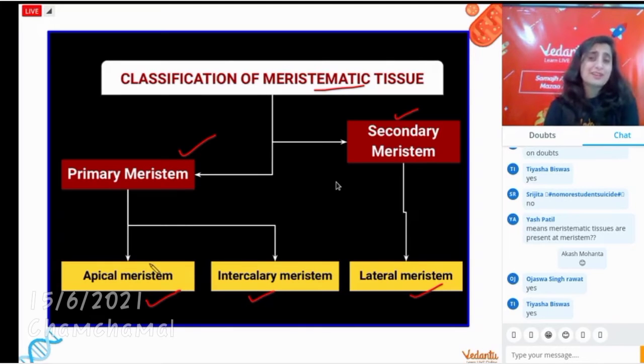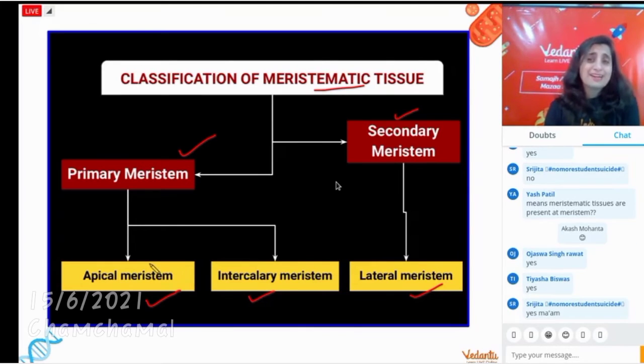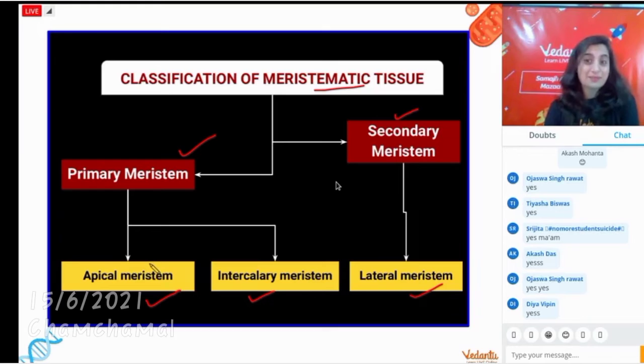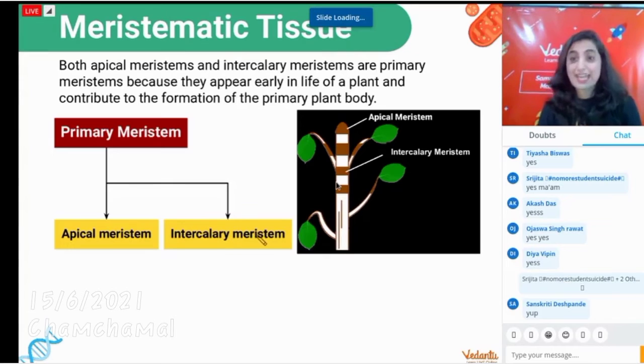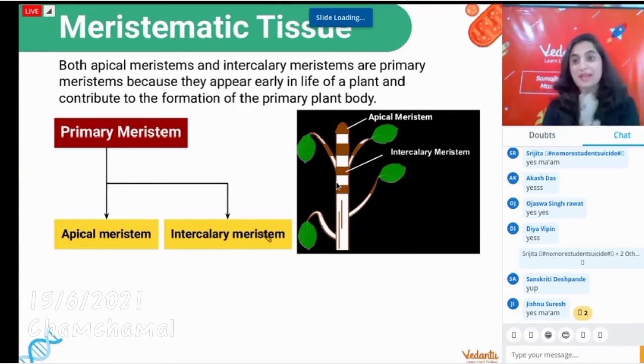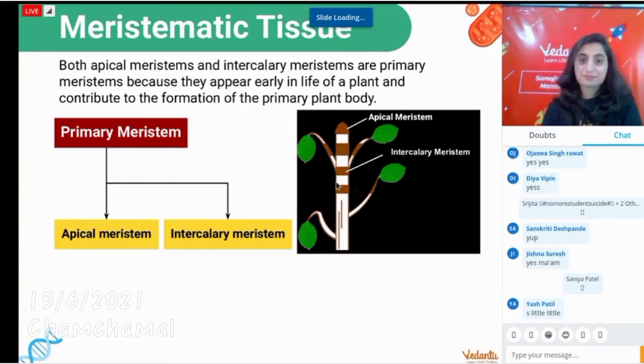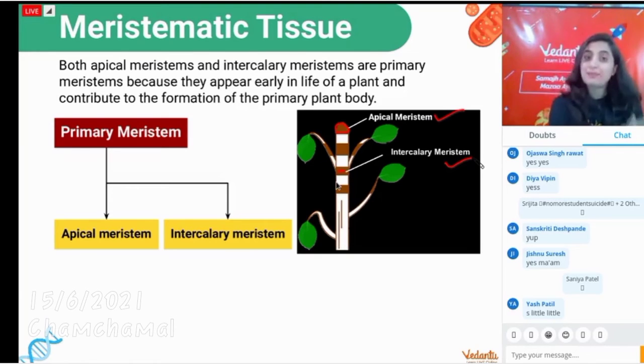I think you might have studied about them somewhat in your ninth class. Apical meristem or something. Just see this diagram once and you will get an idea of the primary meristem. I'm observing that this apical meristem is at the tip and the intercalary is somewhere in between. So, apical meristem and intercalary meristem. One very important thing is that they both are types of primary.